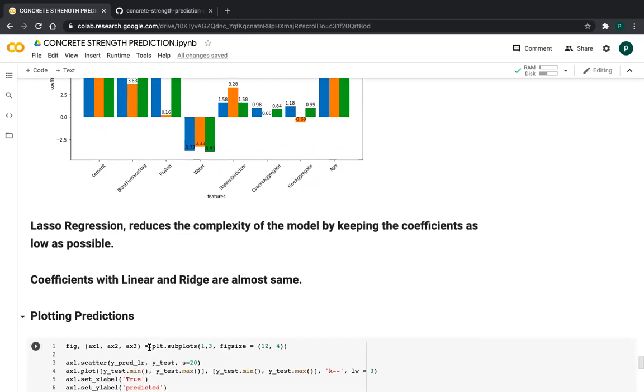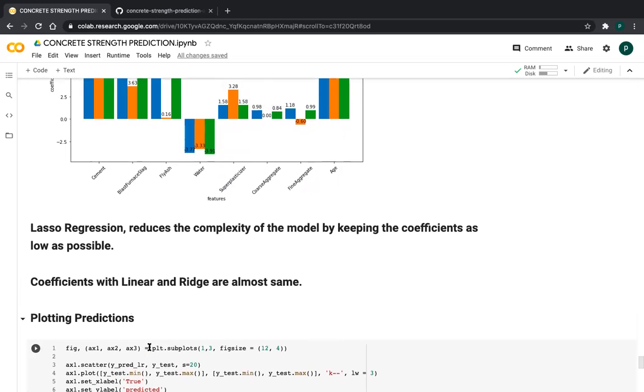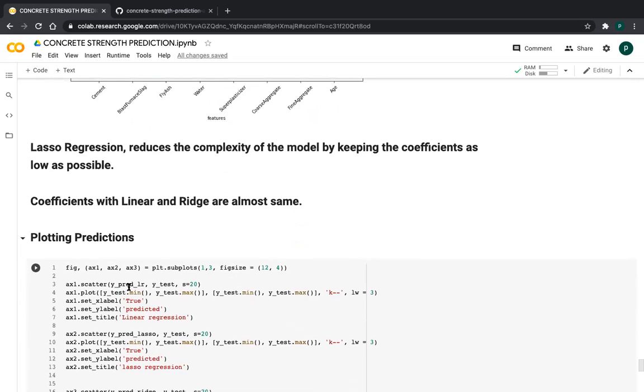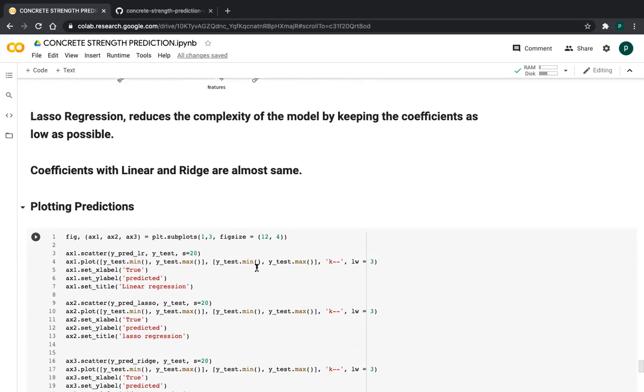I am plotting the predictions for better understanding purposes. So these are three models now, friends. We have to take three plots, x1, x2, x3, using subplots, because we want three plots. So I give the figure size for three plots. This is the figure size, first plot. So which is the first plot? Linear regression, as I take it first.